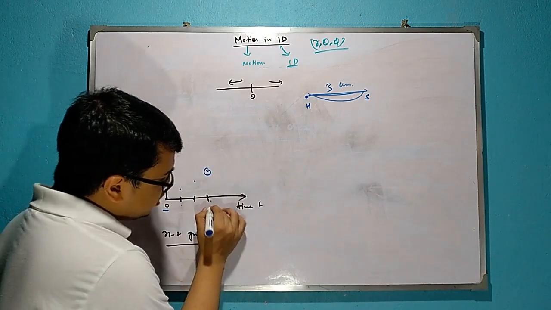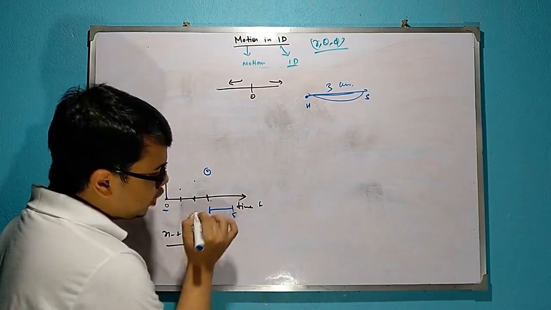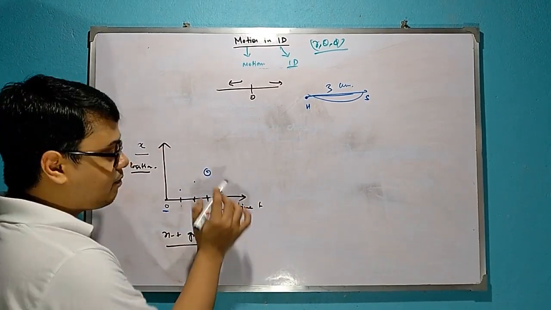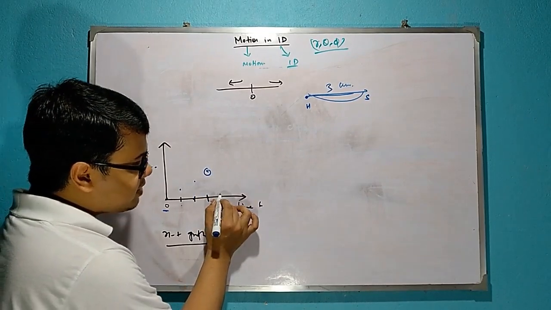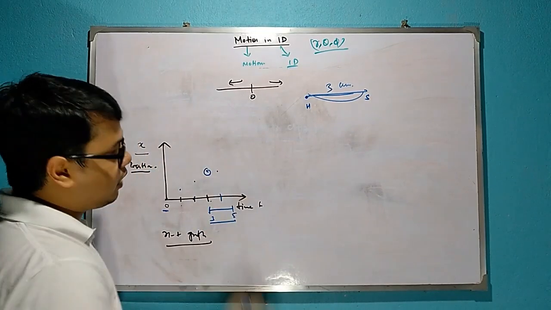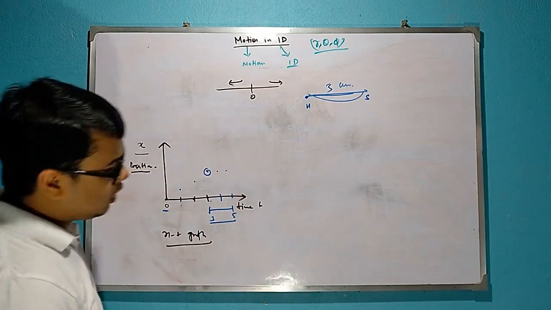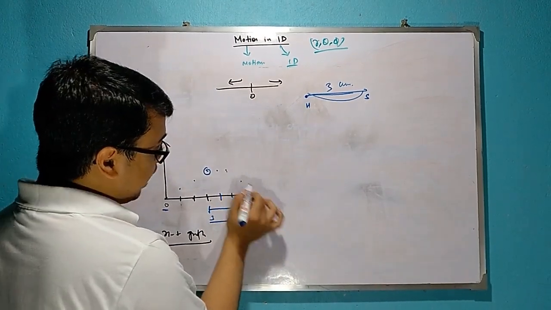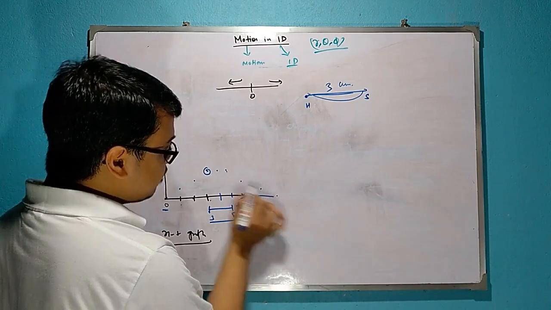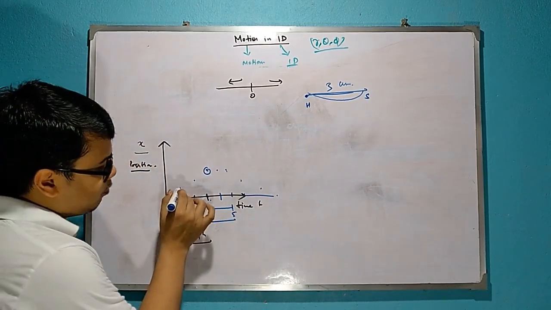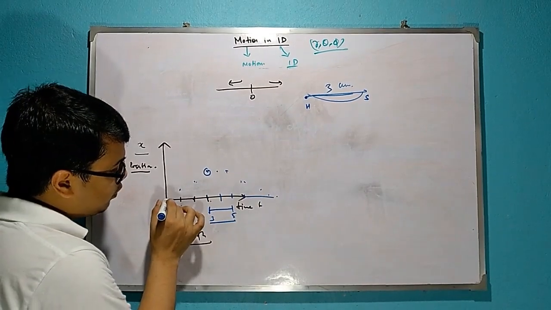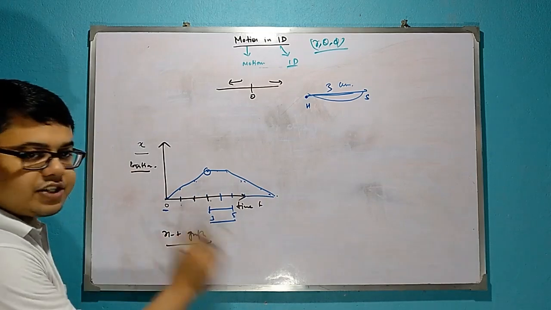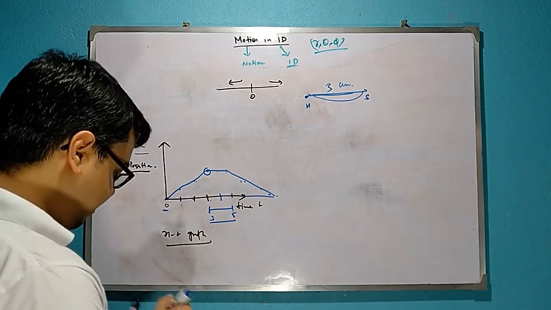Now from time 3 to time 5 you are at school, you are learning, you are in class. So between 3 and 5 your position doesn't change. That means at t equal to 4 you are at 3 also, at t equal to 5 you are at 3 also, but after that you start moving to your home. So at 6 suppose you are at 2, at 7 suppose you are at 1, and at 8 finally you are at home. So these are its positions. So what will the graph look like? This one and this one. Okay, this will be the xt graph, its position along the time.